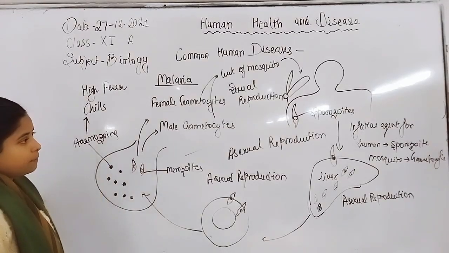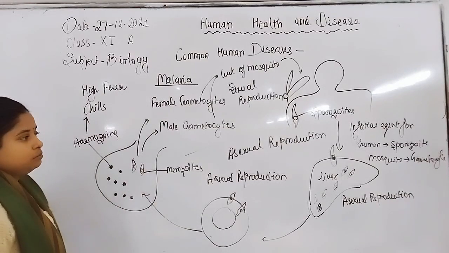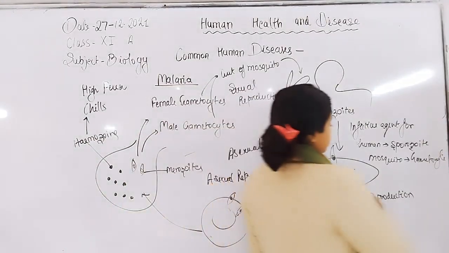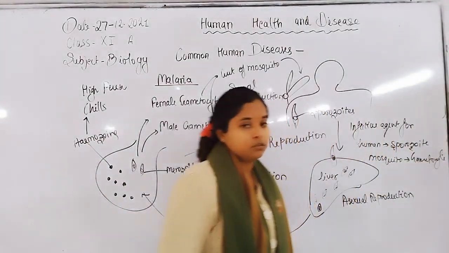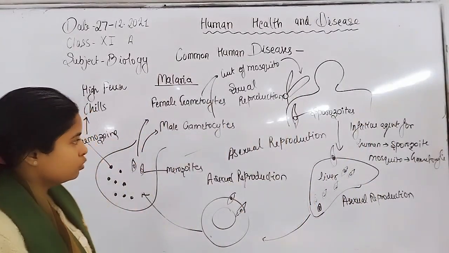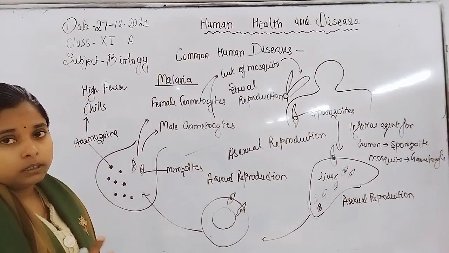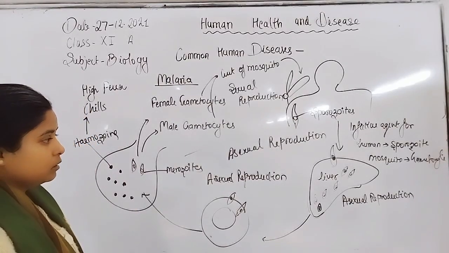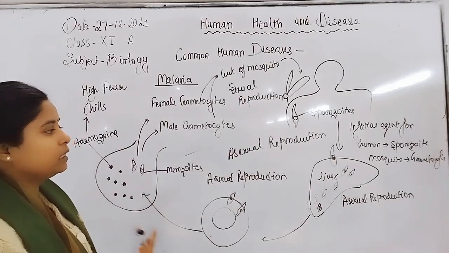the parasite. So these are the stages of the Plasmodium, and the infective agent for humans is the sporozoite, and for the mosquito it is the gametocyte. So overall, without two hosts, the Plasmodium are not able to complete their life cycle, so they require two hosts for completing their life cycle.